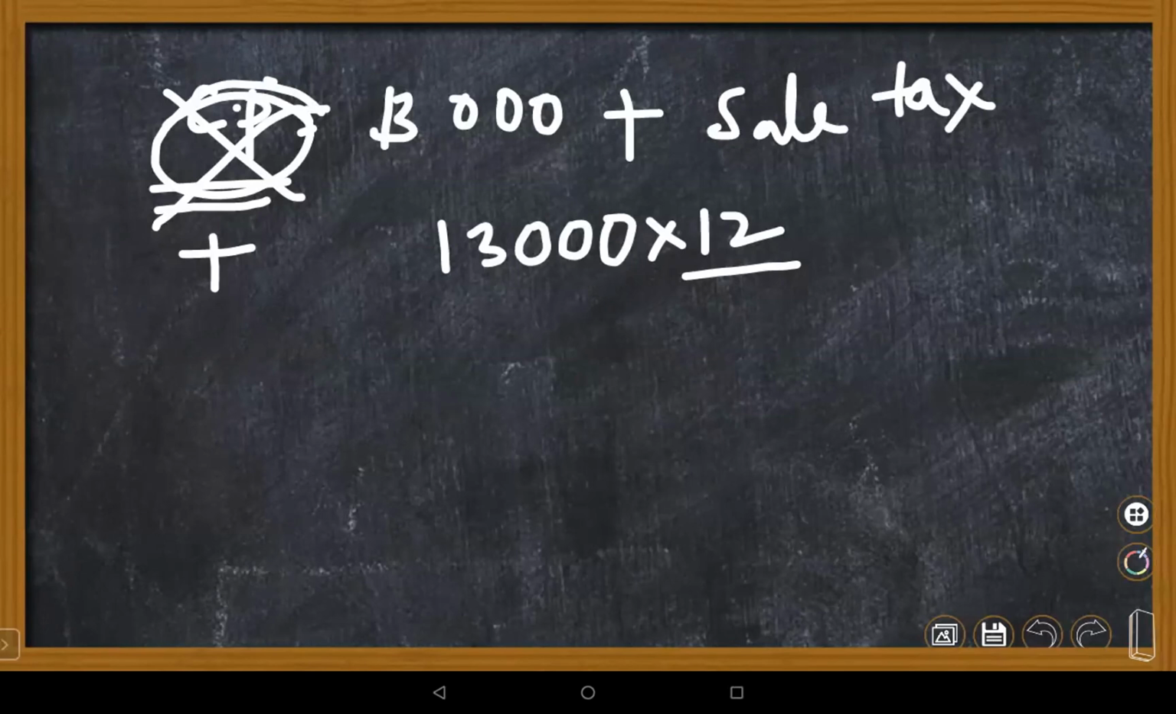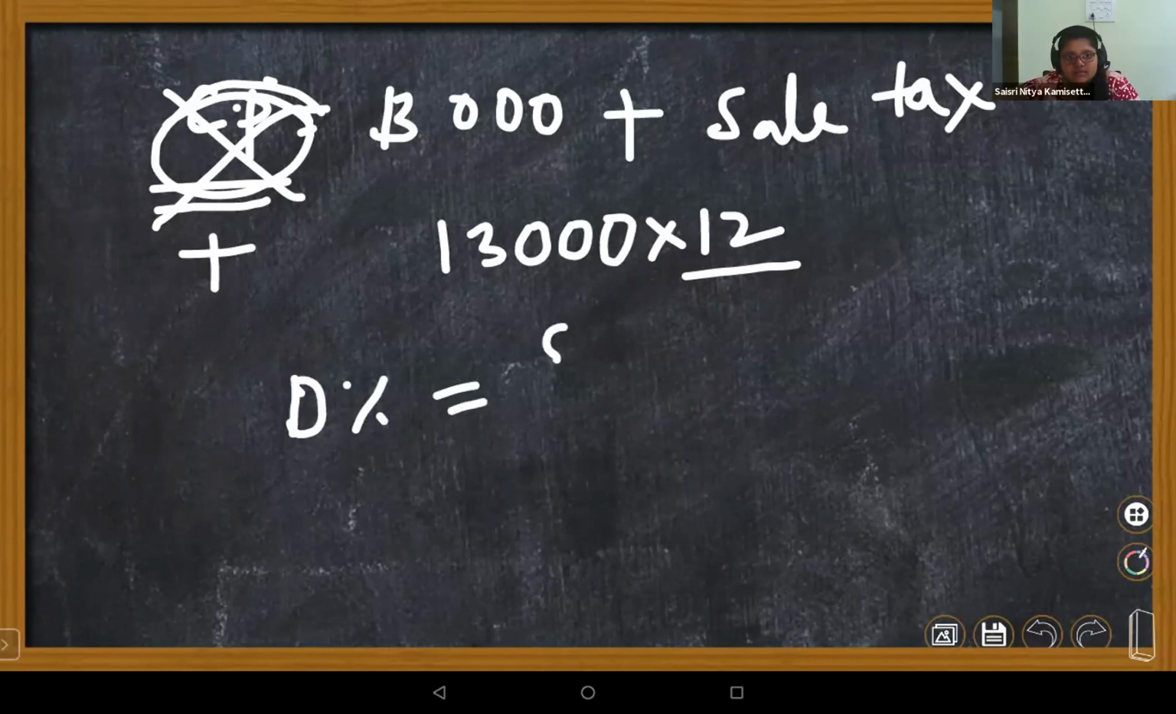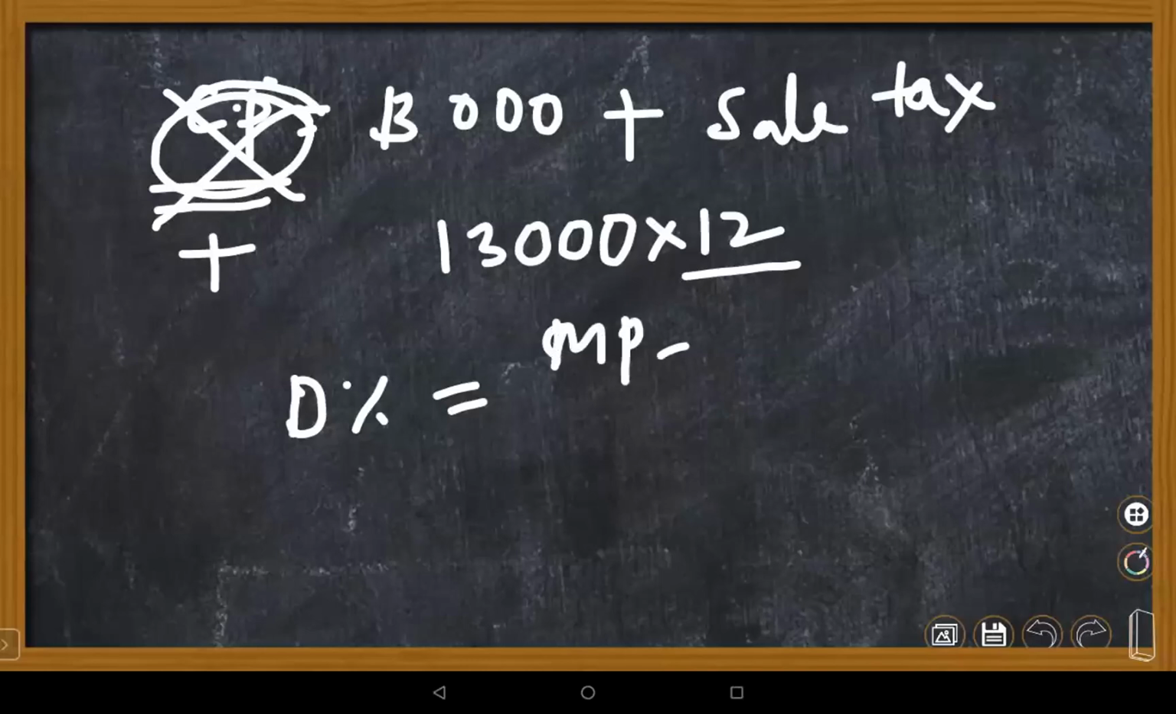To find out market price, what are you supposed to do, children? Discount is nothing but always calculated on market price. Market price minus the selling price, divided by market price into 100, is equal to discount percent.